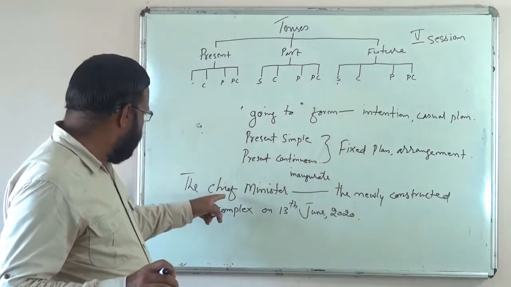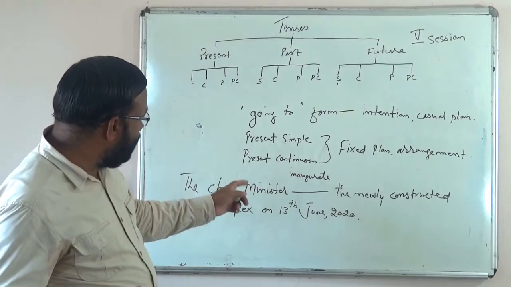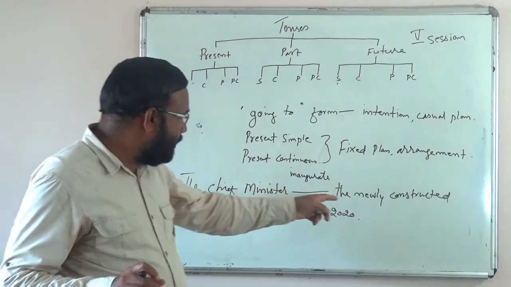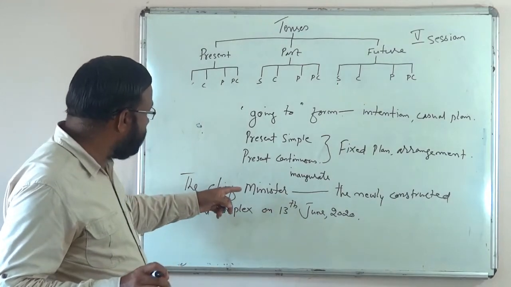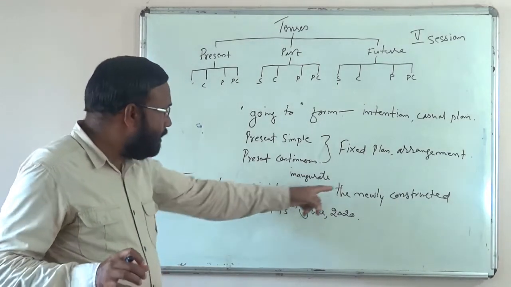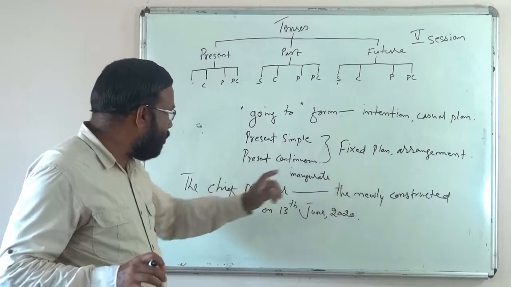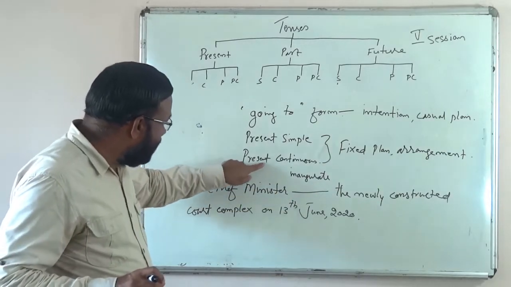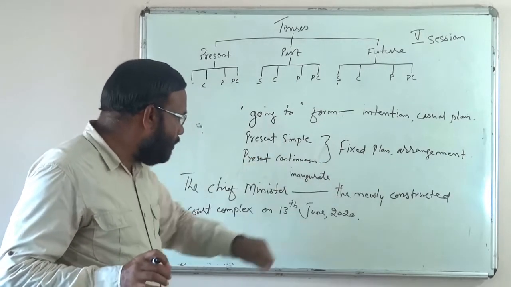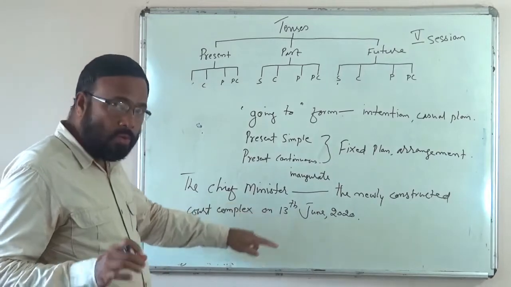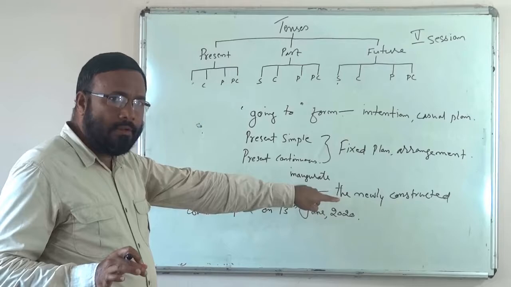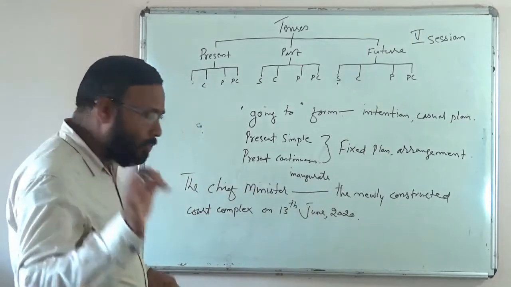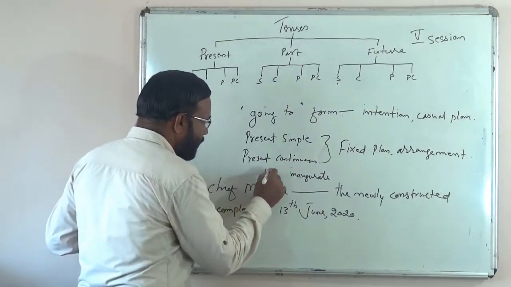Can you say the chief minister is going to inaugurate the newly constructed court complex, or the chief minister inaugurates the newly constructed court complex, or the chief minister is inaugurating the newly constructed court complex on 13th, or the chief minister will inaugurate? The only possibility here is will inaugurate.